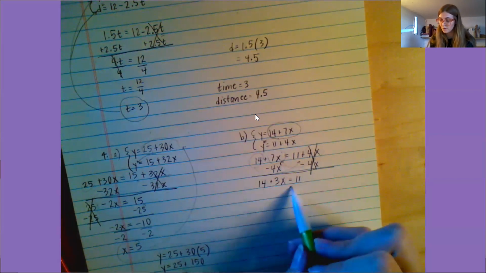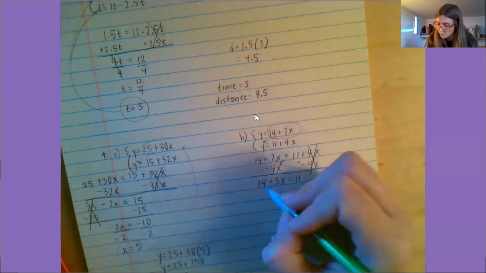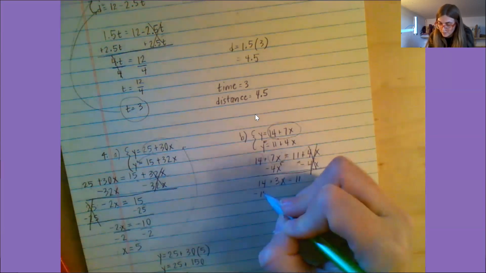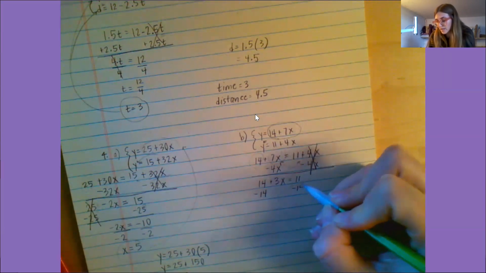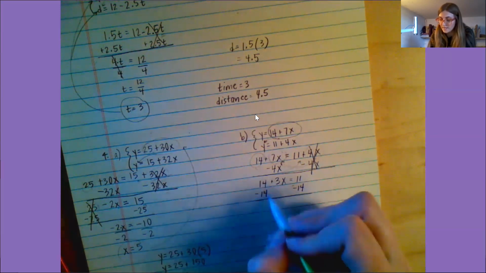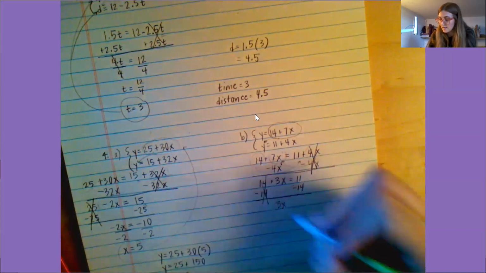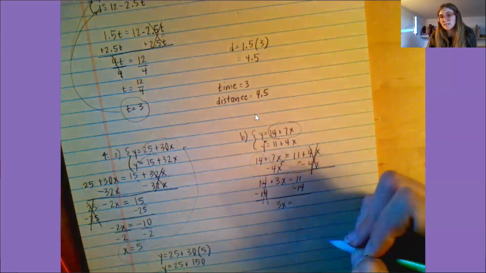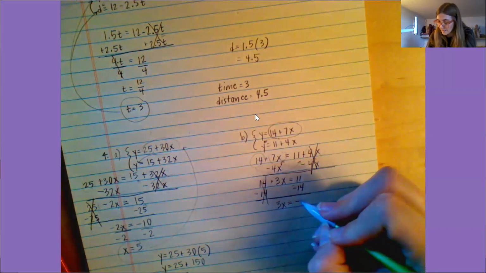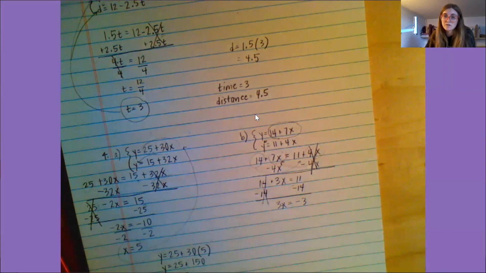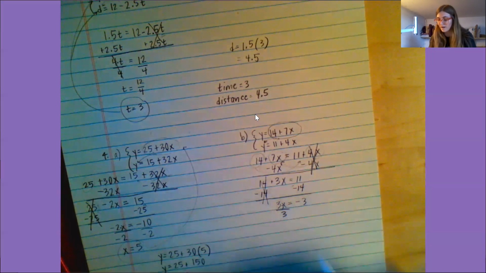I'm going to move my 14 to be over here with the 11. Since this is a positive 14, I'm going to subtract 14, and then I do that to the other side. So I get 14 minus 14 equals 0, so that cancels out. And I'm left with just 3x equals 11 minus 14. 11 minus 14 is negative 3. Again, there's this invisible multiplication sign in between the 3 and the x. So to undo it, I have to do the inverse of multiplication, which is division. So I divide by 3.